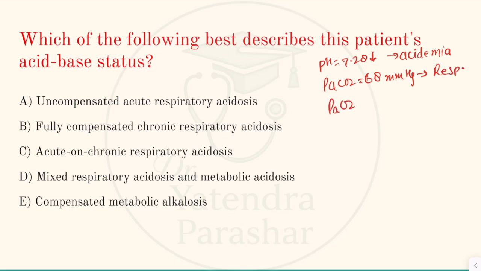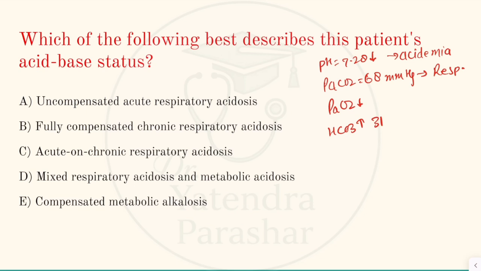PaO2 is low. Bicarb is high, which is 31. So the patient has acidemia and the primary cause is respiratory acidosis. Bicarbonate is also high, which means the kidney has already compensated, suggesting chronic CO2 retention.